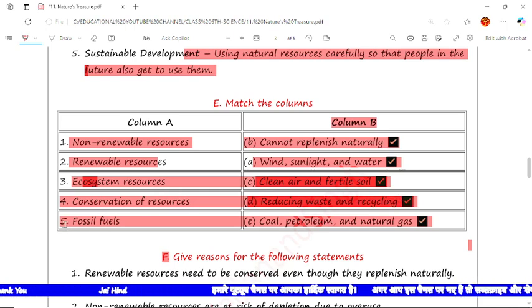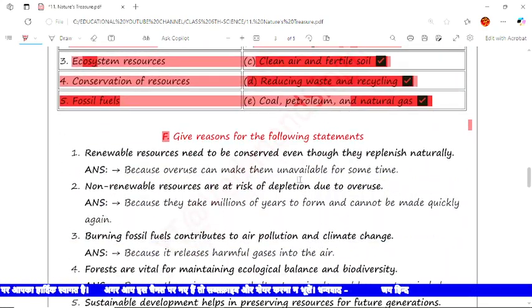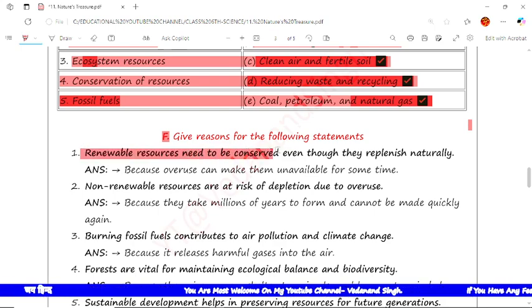So D is a correct option. Next is fossil fuels, that is coal, petroleum and natural gas. The next type of question is reason. We have to give the correct reason against the statements. The first statement is, renewable resources need to be conserved even though they replenish naturally.